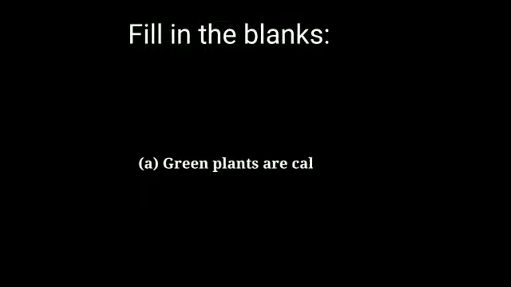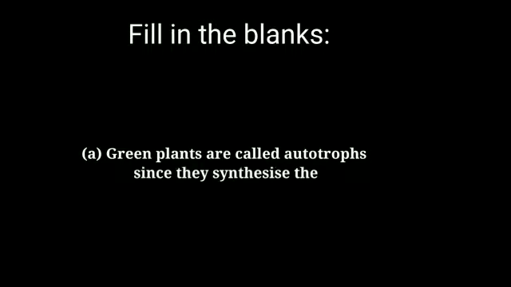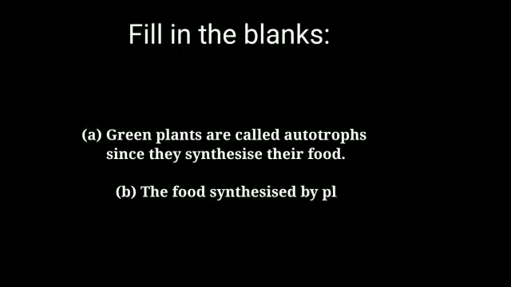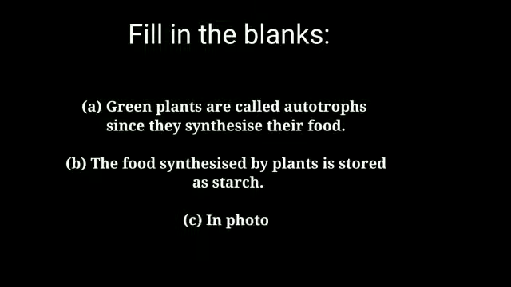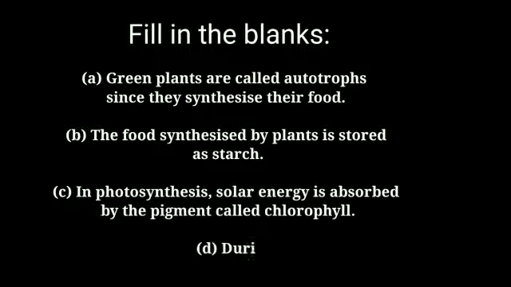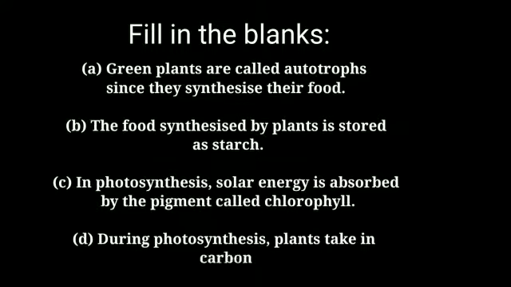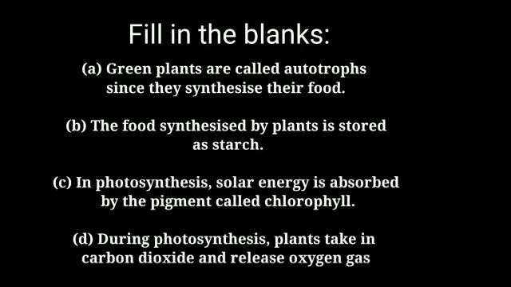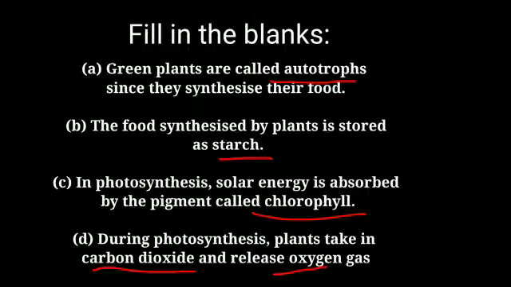Next question, fill in the blanks. First, green plants are called dash since they synthesize their food. Answer is autotrophs. Second, the food synthesized by a plant is stored as dash. Answer, starch. Third, in photosynthesis, solar energy is absorbed by the pigment called dash. Answer, chlorophyll.